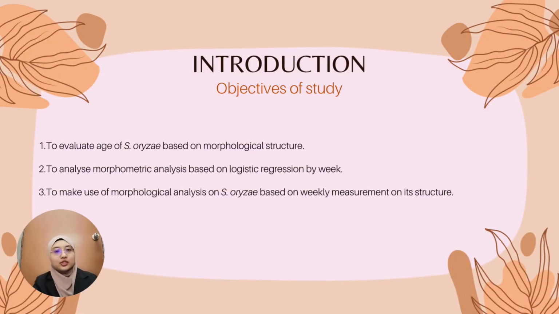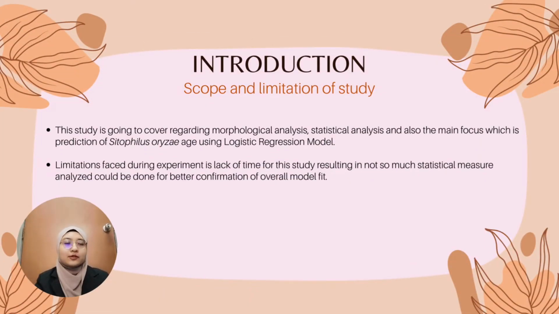In this study, there are three objectives. First, to evaluate the age of Cytopylus aureus based on morphological structure. Second, to analyze morphometric analysis based on logistic regression by week. And third, to make use of morphological analysis on Cytopylus aureus based on weekly measurement on age structure. This study is going to cover morphological analysis, statistical analysis, and also the main focus, which is the prediction of Cytopylus aureus age using a logistic regression model.